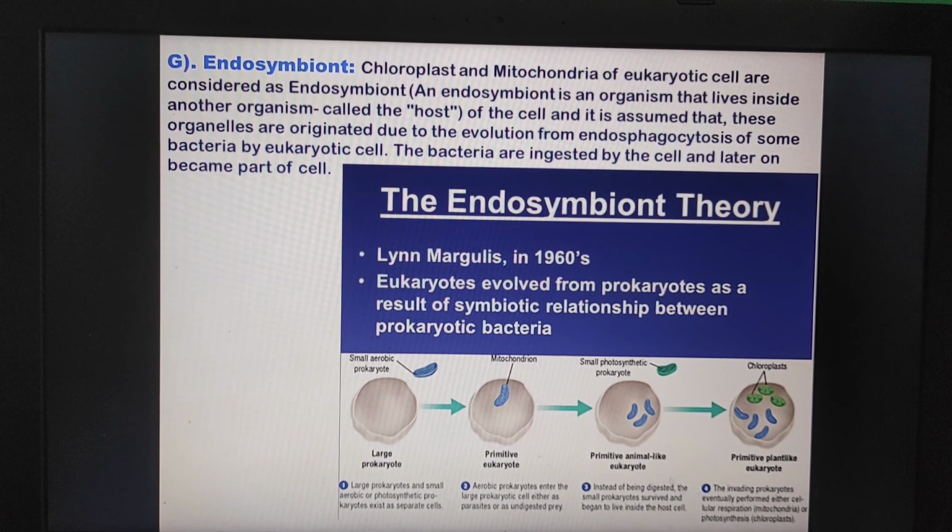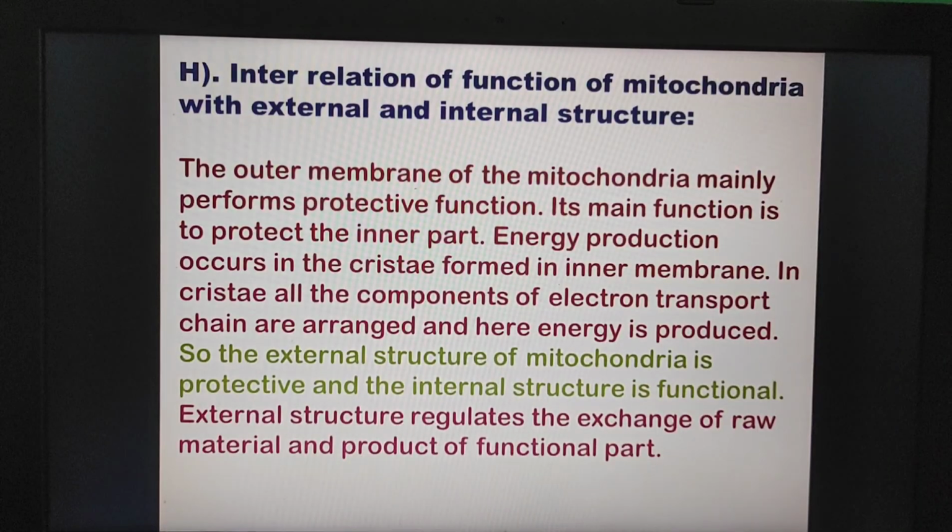In this way, first of all they were ingested in the cell and later on became a part of the cell. This is actually the endosymbiont. So mitochondria and chloroplast are considered as endosymbionts.